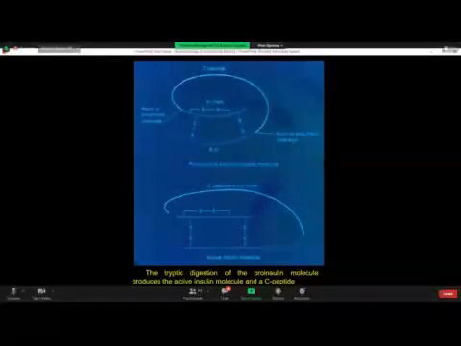Insulin has got 51 amino acids. There are two chains, a dipeptide structure: an A chain and a B chain, linked together by disulfide linkages. Insulin has got 30 amino acids in one chain and 21 amino acids in the second chain. This A and B chain are connected together by disulfide linkages.